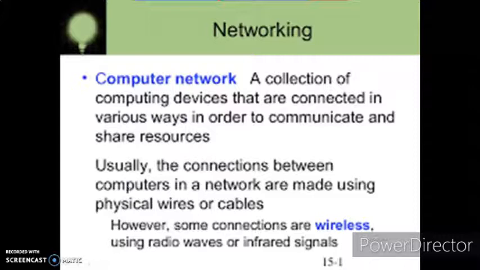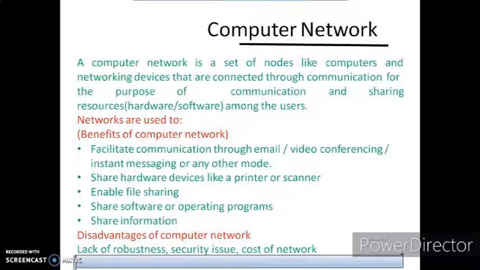As I discussed, a computer network can be considered as a collection of computing devices that are connected in various ways. Usually, the connections between computers in a network are made using physical wires or cables, as we have seen in your labs and schools. However, some connections are wireless, such as infrared, radio waves, and Wi-Fi. Let me say it in another way: a computer network is a set of nodes, like computers and networking devices, that are connected through communication for the purpose of sharing resources and communication among users.